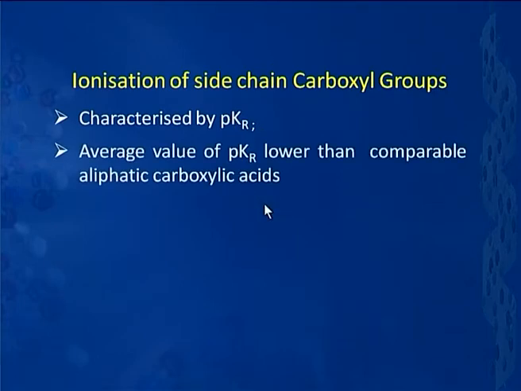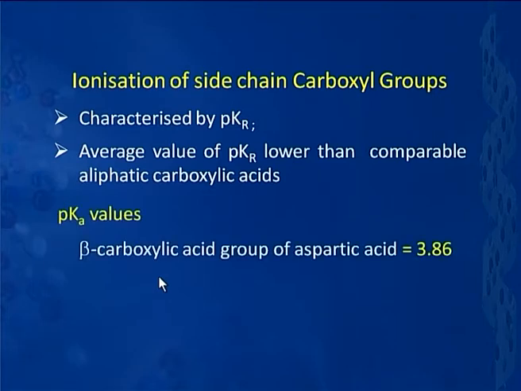Further, if I compare the pKr values for different amino acids, wherever the R group has a functionality of that kind, with comparable aliphatic carboxylic acids, let us look at some data again.